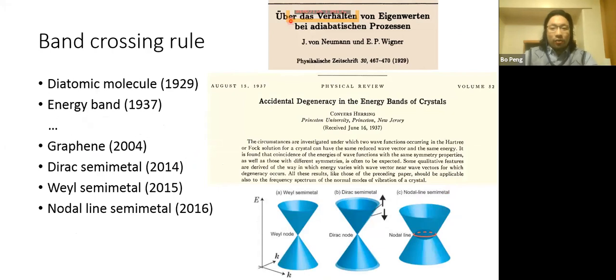And such a Dirac cone is actually related to the band crossing rule, which was first proposed by von Neumann and Wigner 90 years ago in diatomic molecules. And this band crossing rule was later extended into the energy bands of solid crystals by Herring in 1937. And then recently, people realized that we can associate a topological invariant with this band crossing point. Soon after the discovery of graphene, people first predicted Dirac semi-metals and Weyl semi-metals, and then used experimental techniques to verify that these low energy excitations can hold certain topology.